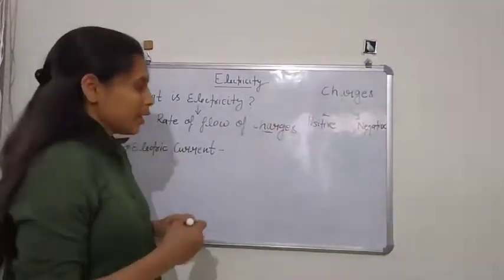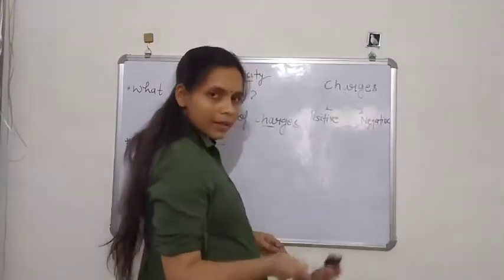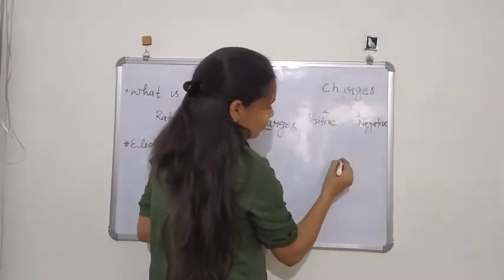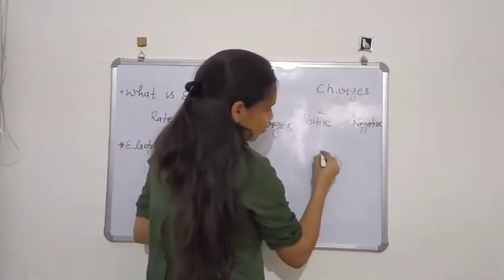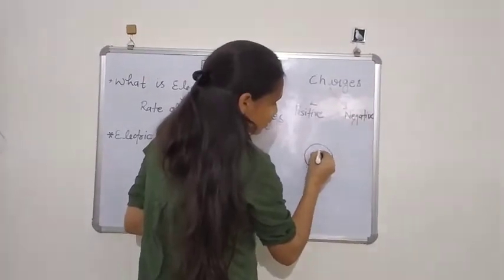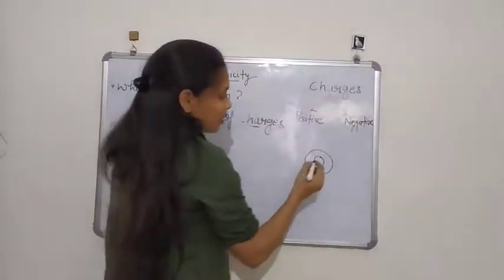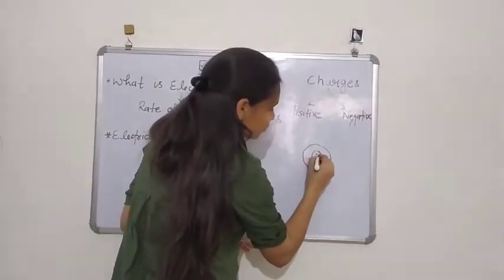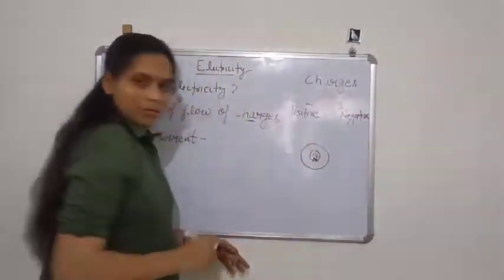Let us see. In class 9, you have learned the structure of the atom. What is an atom? It consists of a nucleus, and the nucleus consists of protons and neutrons.